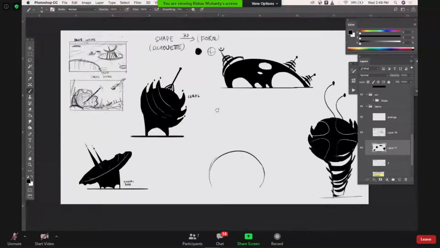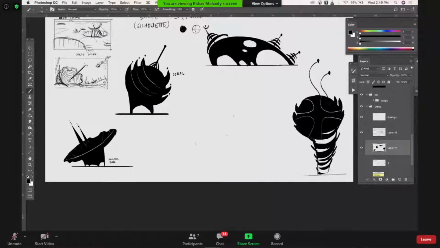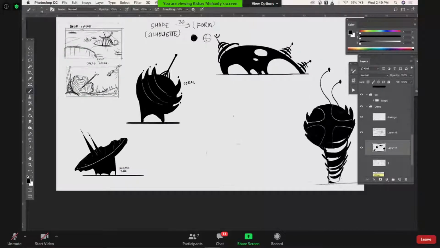Actually, I would like to add some more to this. See, the point is, you can draw each and everything, but to do a concept art, you need to resolve what you are making, what you are going to make.